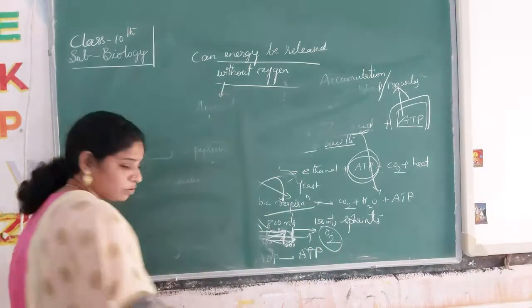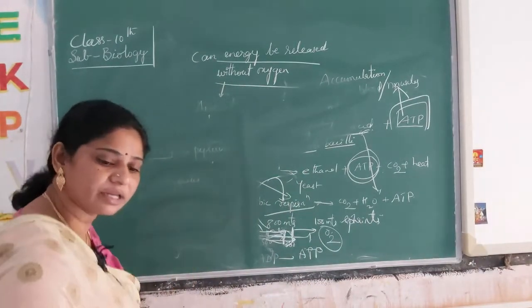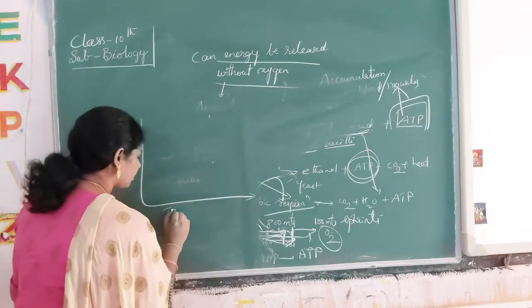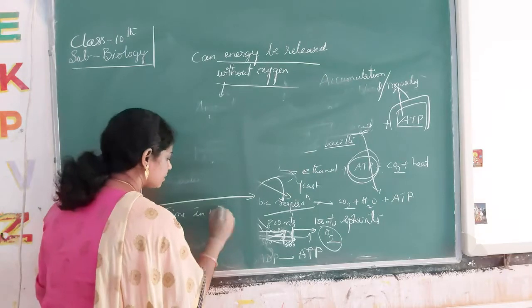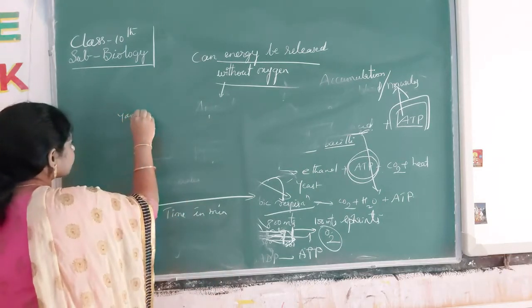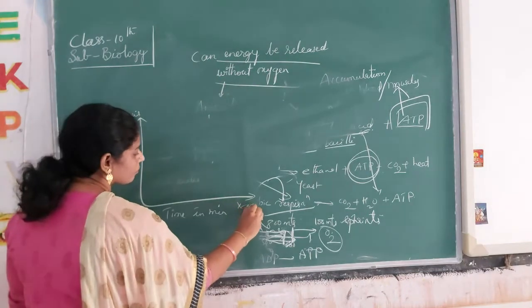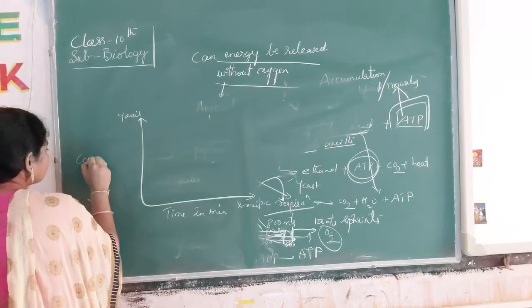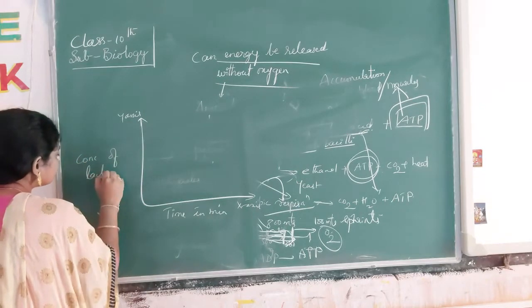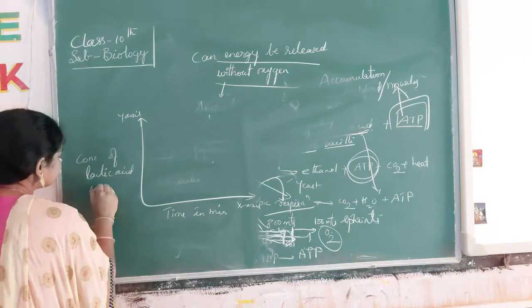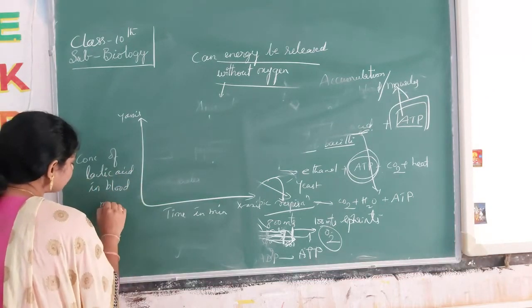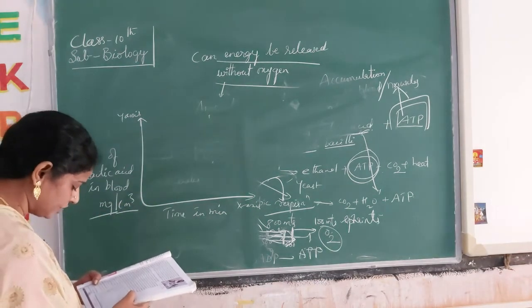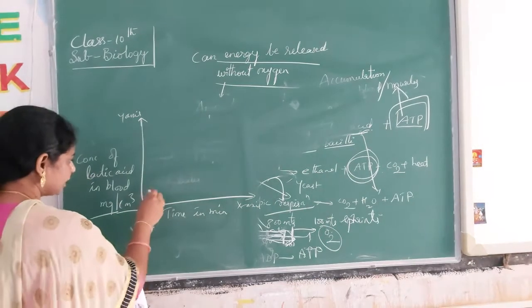On the x-axis is time in minutes, and on the y-axis is the concentration of lactic acid in blood, given in milligrams per cubic millimeter.